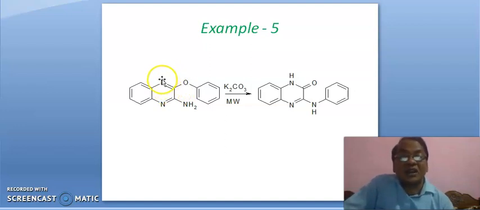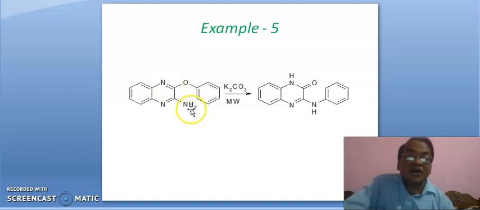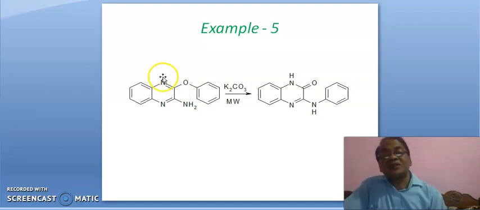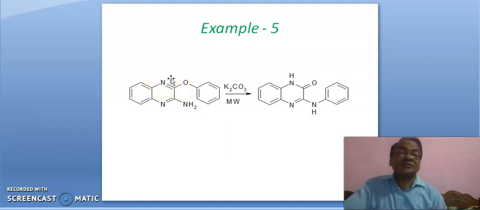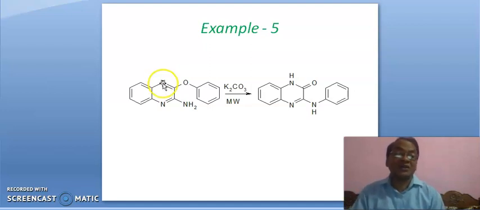So negative charge will be here, and so hydrogen released as H plus gets attached to the nitrogen where negative charge was there. Okay, so NH is here and when this bond breaks, double bond will be here.